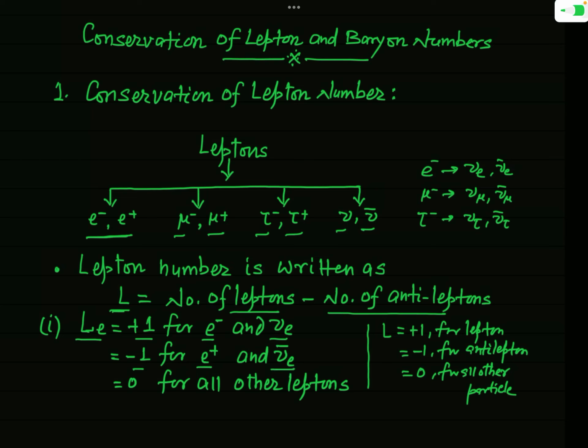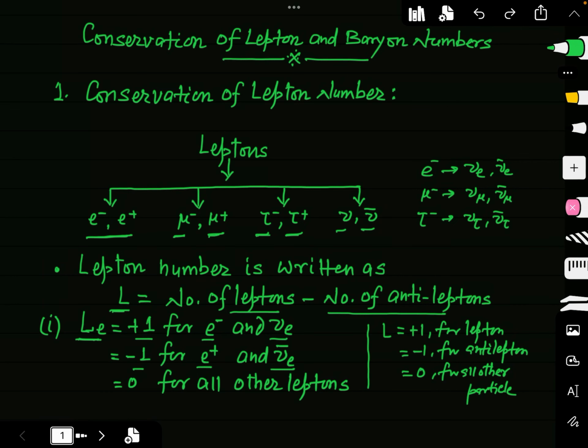For all other leptons, mu minus, mu plus, tau minus, tau plus, Le will be 0. Remember, when in any process an electron exists, we have to find the lepton number Le. And if in that reaction there is also mu minus, the value of Le for mu minus will be 0. Remember it.